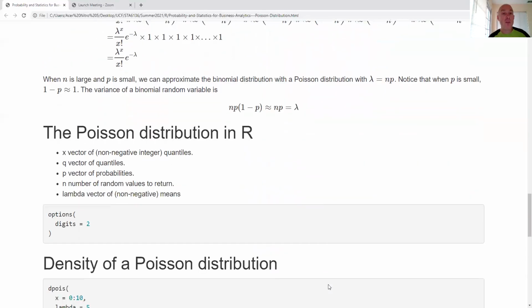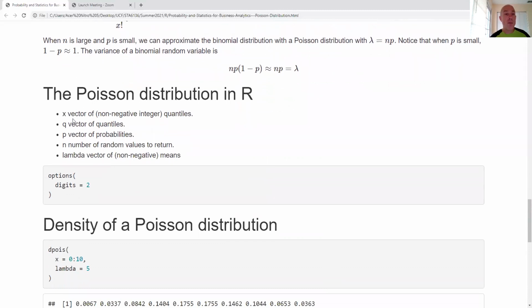Now, for the Poisson distribution in R, we have the density, the probabilities, the quantiles, and the random number generator, the basic four that always come with R. x is the vector of non-negative integer values, so these have to be integers. q are quantiles. p is a vector of probabilities. n is the number of terms to generate. And lambda is the expected value of the random variable. R has the ability to handle multiple lambdas at the same time in a vector.